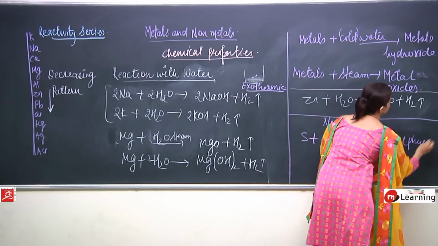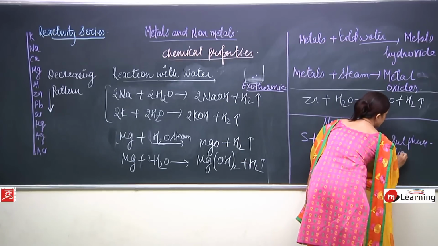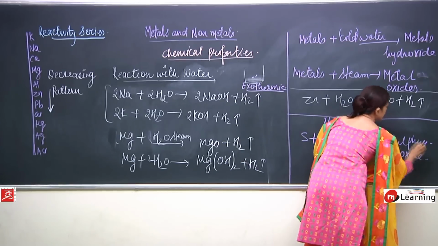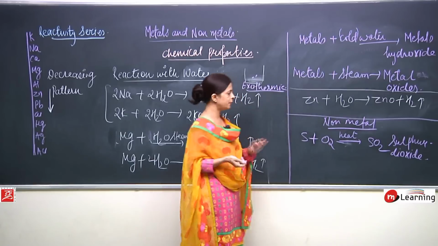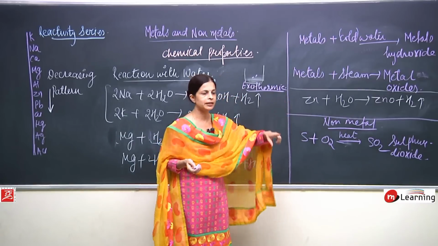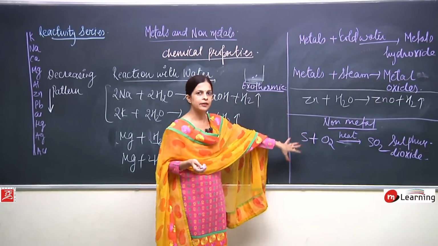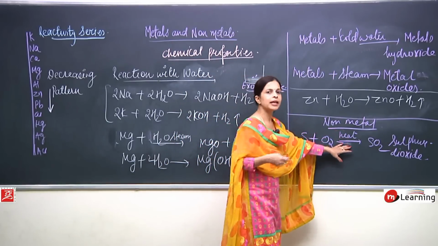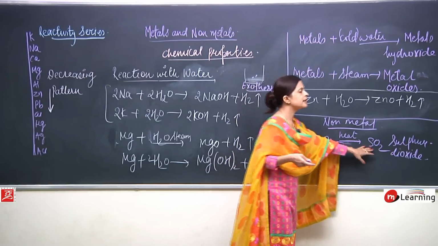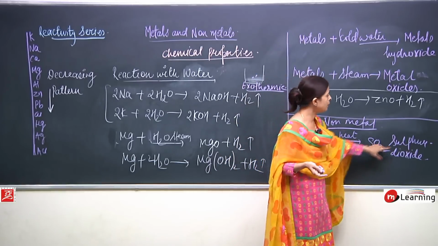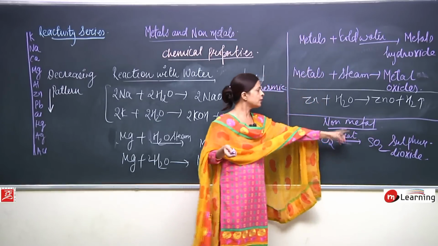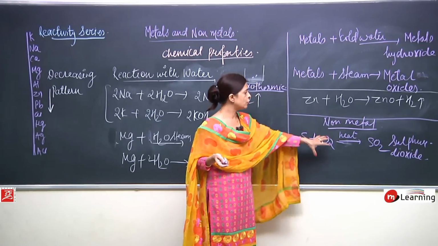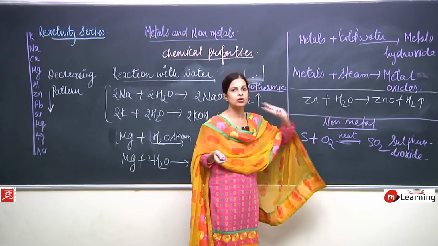Sulfur dioxide will be formed. I have taken one non-metal, sulfur. It is reacting with oxygen, like we are heating it. So what will happen? Sulfur dioxide will be formed. So that means when non-metals are allowed to react with oxygen, again oxides are formed.